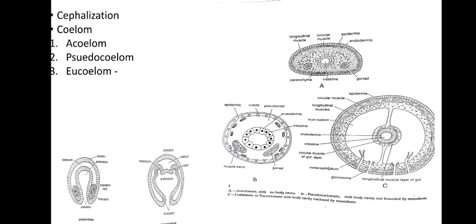Metazoans also show cephalization. Now what is cephalization? Cephalo comes from kephale, which means head. So formation of a head is seen. Again, it is not true for all the metazoans. Cephalization is seen in higher metazoans: formation of a distinct head. The anterior portion, which is considered a distinct head, is seen in higher metazoans, whereas in lower metazoans, cephalization is lacking.